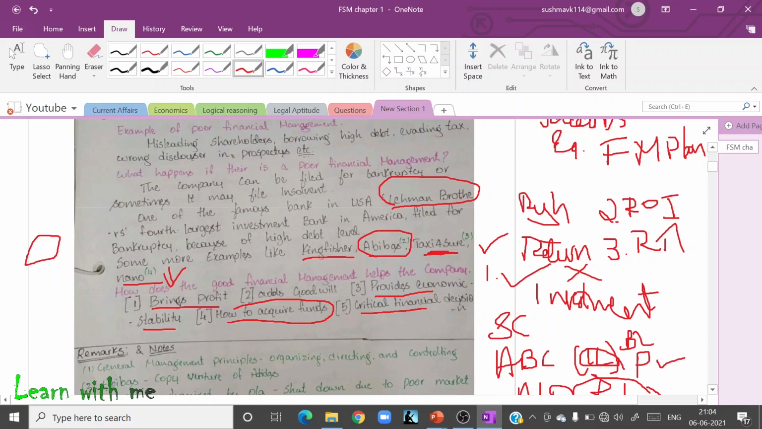Lehman Brothers was the fourth largest investment bank in America, and this bank filed for bankruptcy. Why bankruptcy? Because they used to give loans at a very cheap, very low interest rate. See, for example, you want 100 rupees, but that bank lender is saying that I will give you 100 rupees.